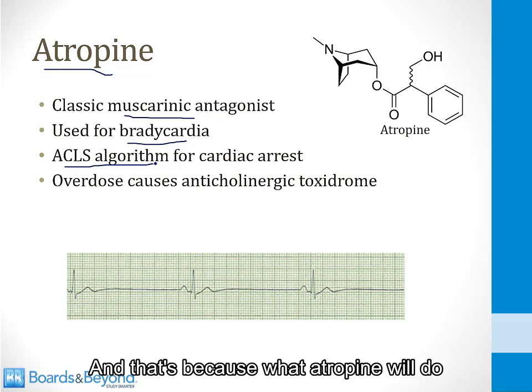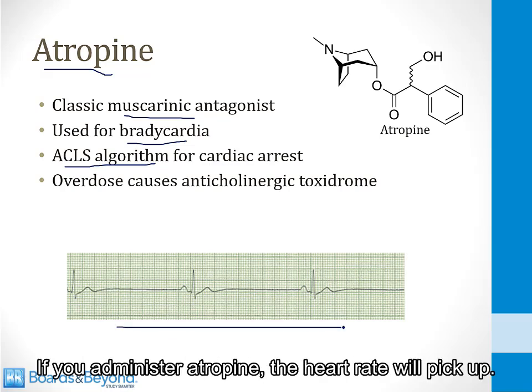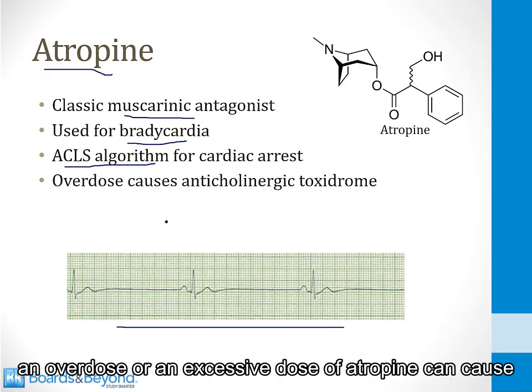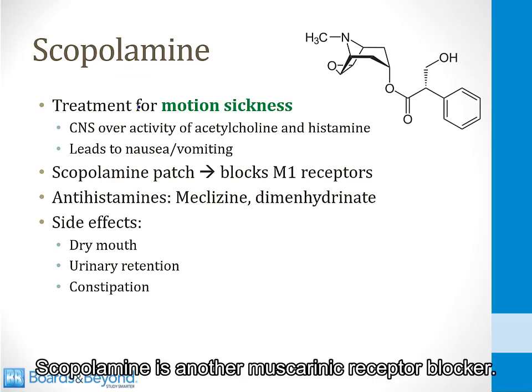And that's because what atropine will do is speed up the heart rate. So this is an ECG strip showing marked bradycardia. If you administer atropine, the heart rate will pick up. And just like we mentioned before, an overdose or an excessive dose of atropine can cause all the features of an anticholinergic toxidrome. Scopolamine is another muscarinic receptor blocker.